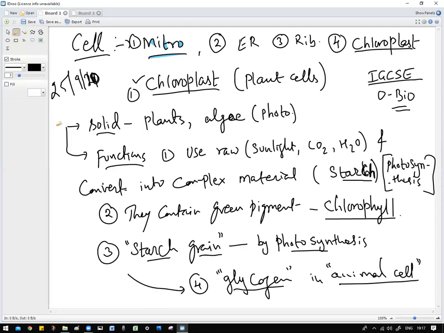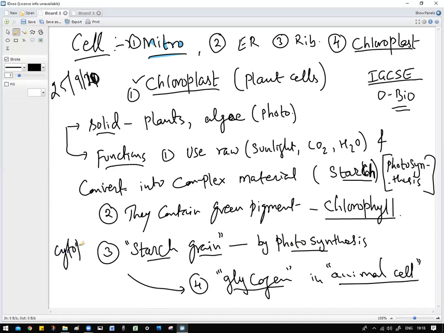Let's put the next one. Very important part now. Starch grains are produced by photosynthesis and they are stored the same way animals store glycogen. Now, these starch grains are not present inside the chloroplast, they are always found in the cytoplasm. This is very important.